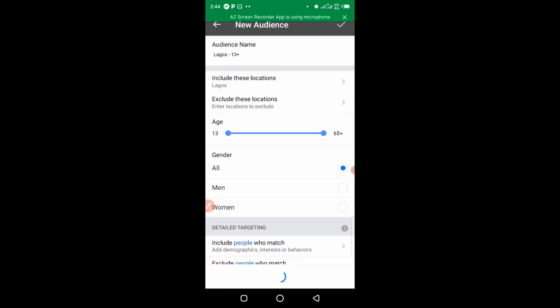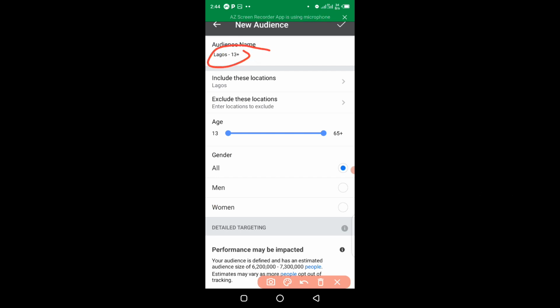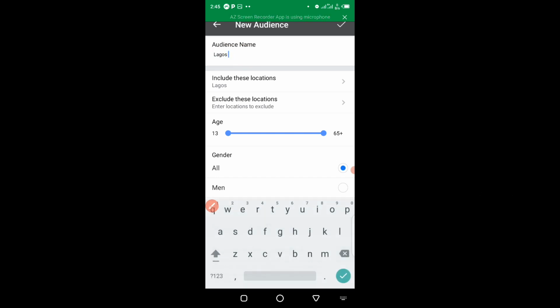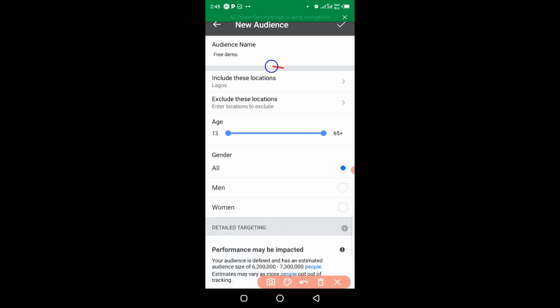All right, so at this point, these are the steps you need to follow for audience setup. Here you need to choose the audience name. Let me just use free demo as my audience name, free demo. Then you have to come to the next paragraph here to choose the location.